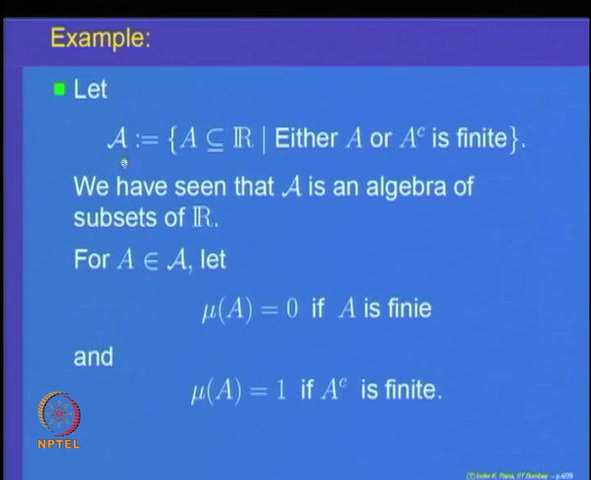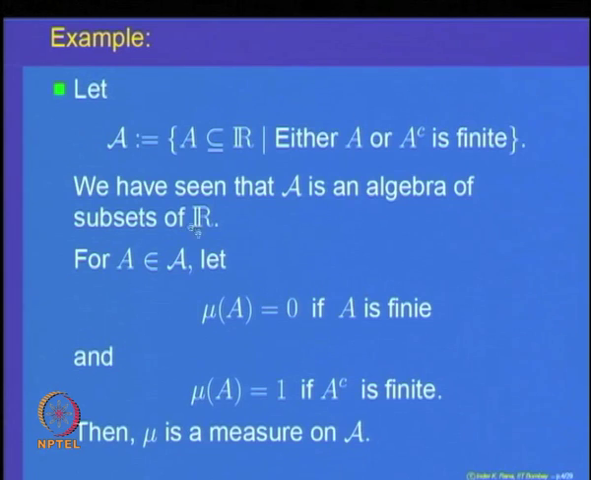Let us define a set function mu on this. Mu of the set A is equal to 0 if the set is finite, and if the set in the algebra is not finite, then we know its complement is finite. So, in that case we define mu of A to be equal to 1 if A complement is finite. And we have also checked for this example that mu is a measure on this algebra A. I would strongly suggest that you try to prove it yourself once again, that this mu is a measure, that is, mu on the algebra A is countably additive.